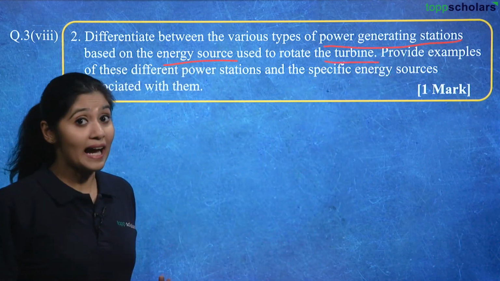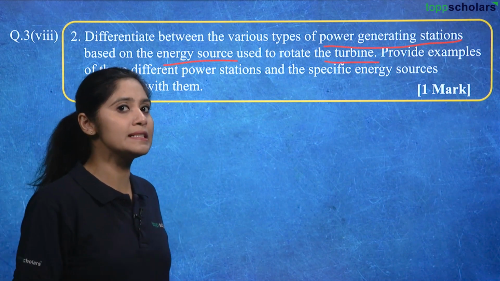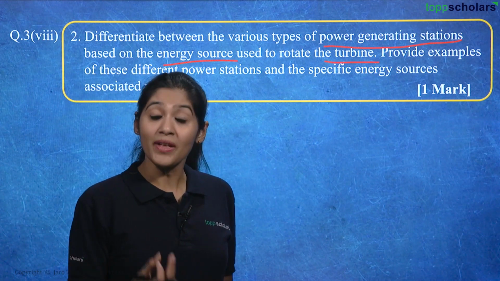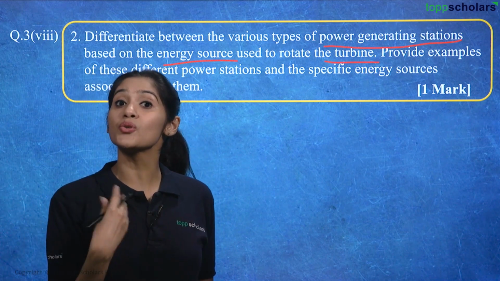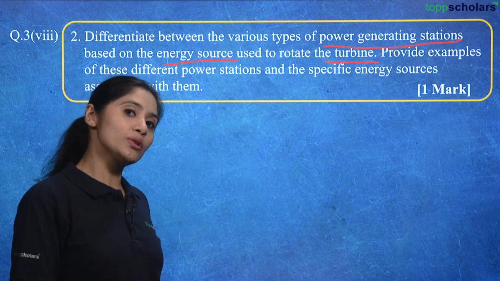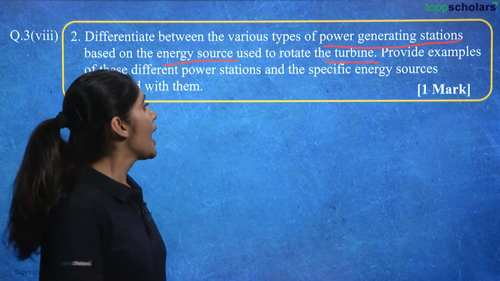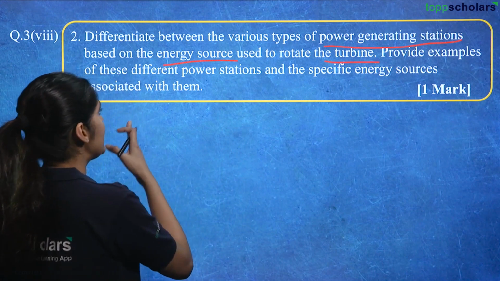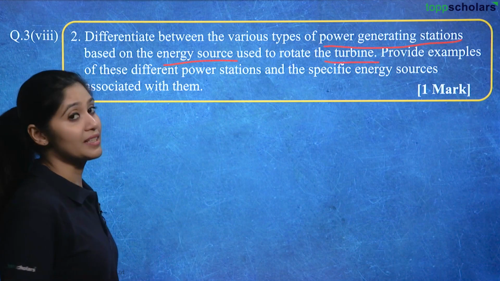We know that in a power station different sources of energy are used to first rotate the turbine, and with the help of the turbine that energy source is converted into electrical energy so that we can utilize it for different purposes. Provide examples of these different power stations and the specific energy sources associated with them.